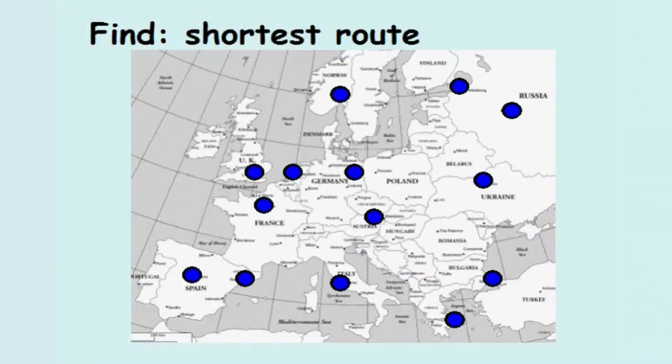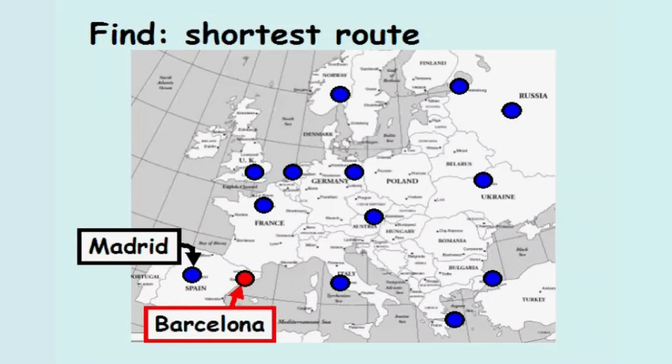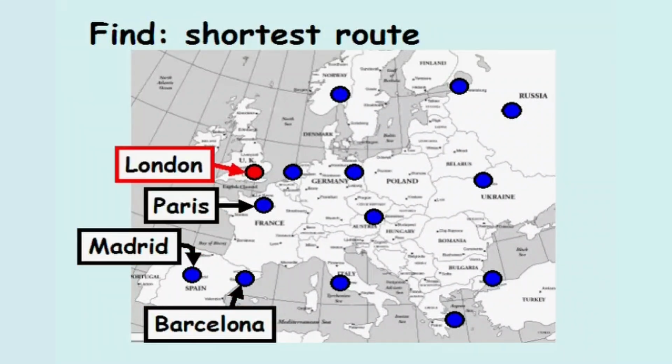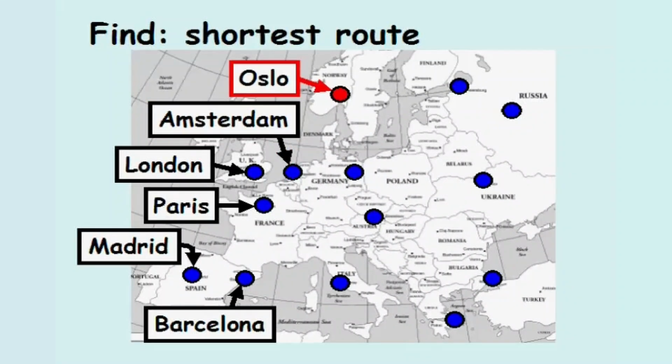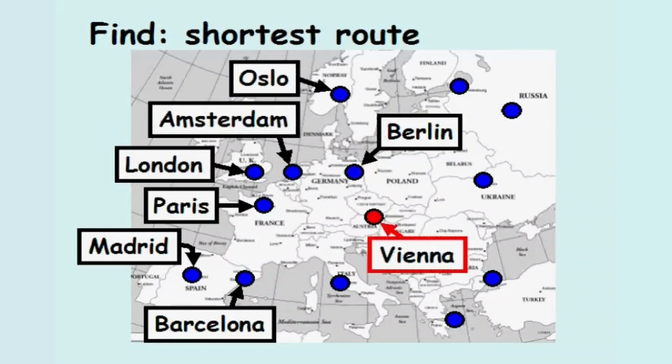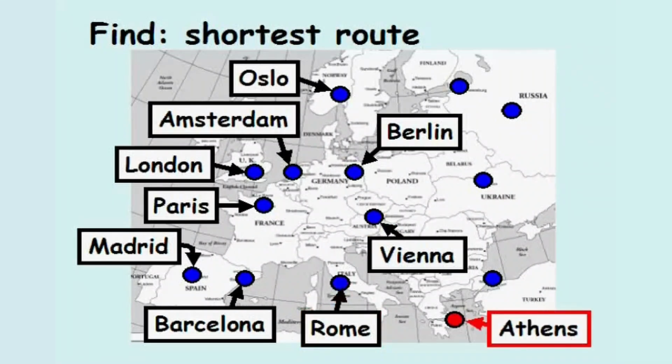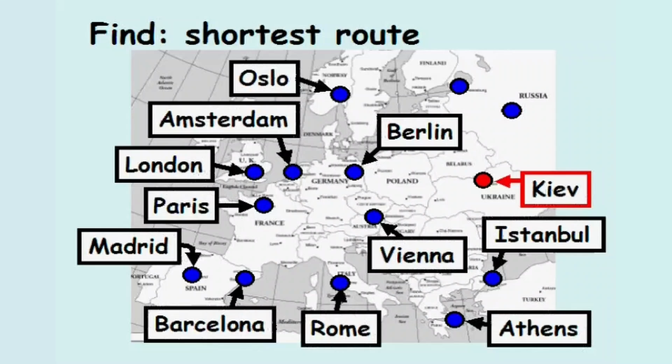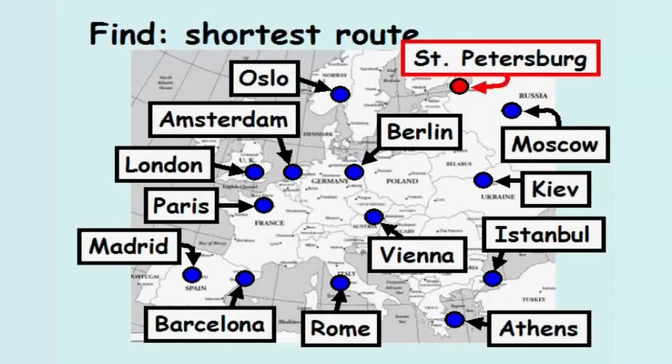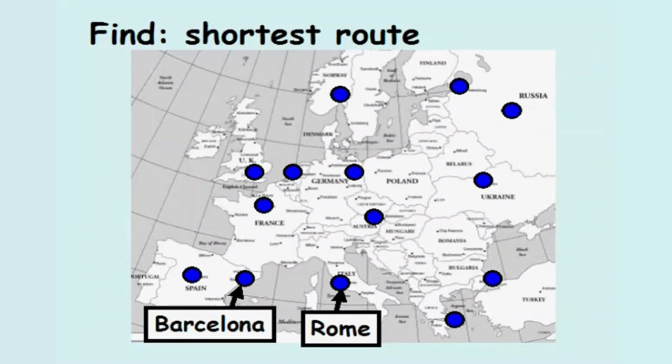The 14 major cities include Madrid, Barcelona, Paris, London, Amsterdam, Oslo, Berlin, Vienna, Rome, Athens, Istanbul, Kiev, Moscow, and St. Petersburg. The distances used in this problem will be straight line distances in units of kilometers. We'll begin by measuring out the distances between each combination of two cities.